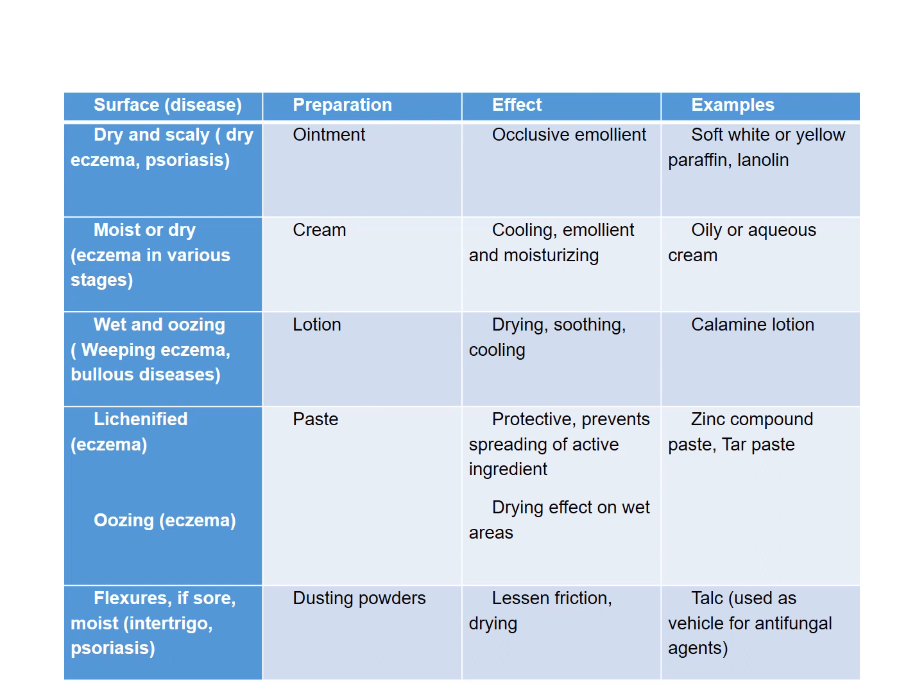Now for moist or dry skin, we have cream, and it will give a cooling emollient and moisturizing effect. We can use oily or aqueous based creams. The next is wet and oozing lesion, that is weeping eczema or bullous disease. We can use lotion, and drying, soothing and cooling effect will be given, and we have a preparation, that is the calamine lotion.